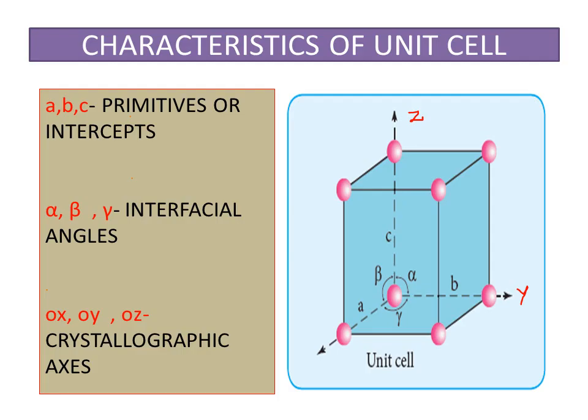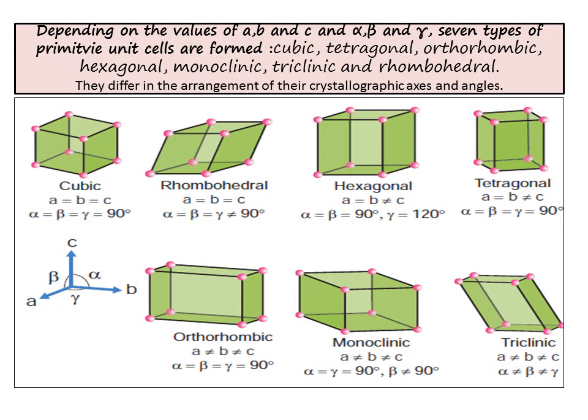What are the characteristics of unit cell? If you see the diagram, you can see A, B, C shown in the diagram which are called primitives or intercepts. Alpha, beta, gamma are called interfacial angles. OX, OY, OZ are called crystallographic axes. Depending on the values of interfacial angles alpha, beta, gamma and the intercepts A, B, C, 7 types of primitive cells are formed. They are cubic, rhombohedral, hexagonal, tetragonal, orthorhombic, monoclinic and triclinic.